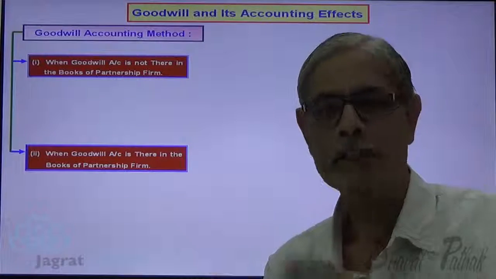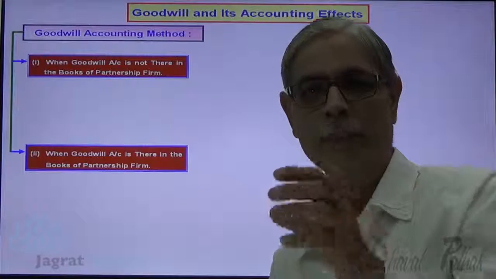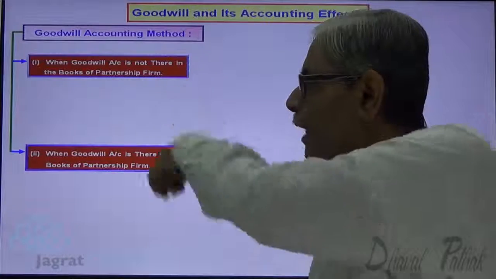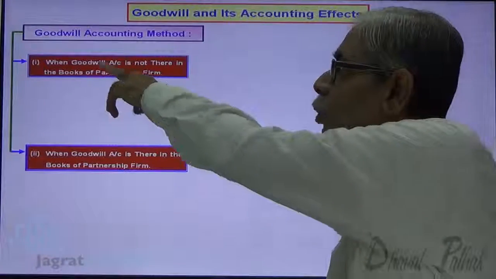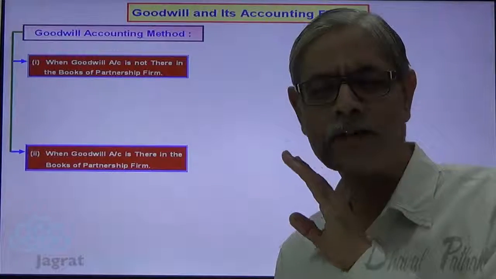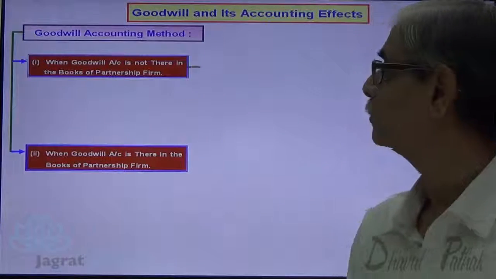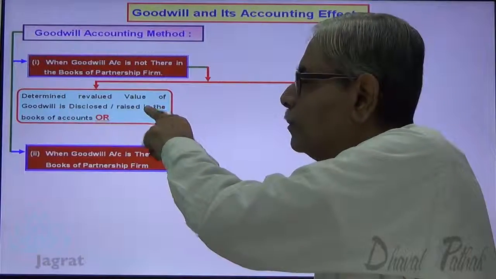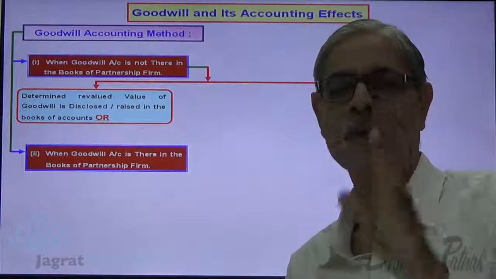Now goodwill valuation is made. And that goodwill valuation made today, how should it be taken care of? How should it be accounted for? In light of these two options, let us consider. When goodwill account is not there in the books of accounts, there is no goodwill. Balance sheet value of goodwill is 0 and the valuation of goodwill is made. How to account for that? Understand. The determined value of goodwill is disclosed, raised in the books of accounts. This is option number 1.